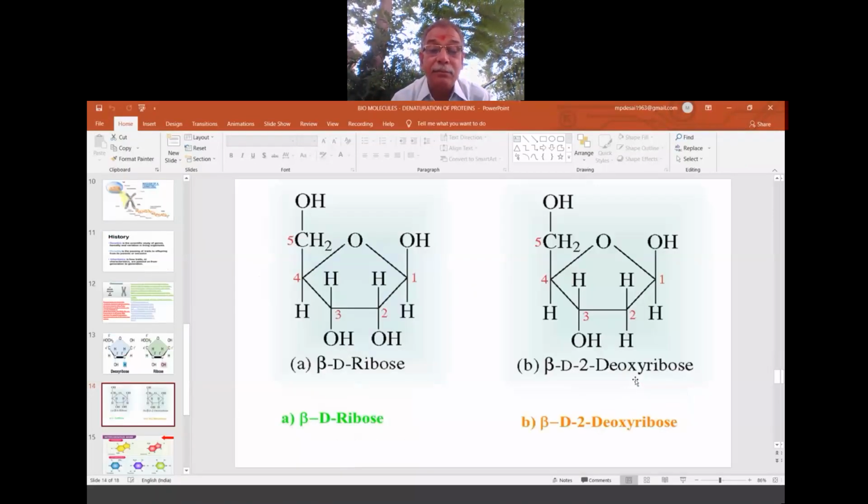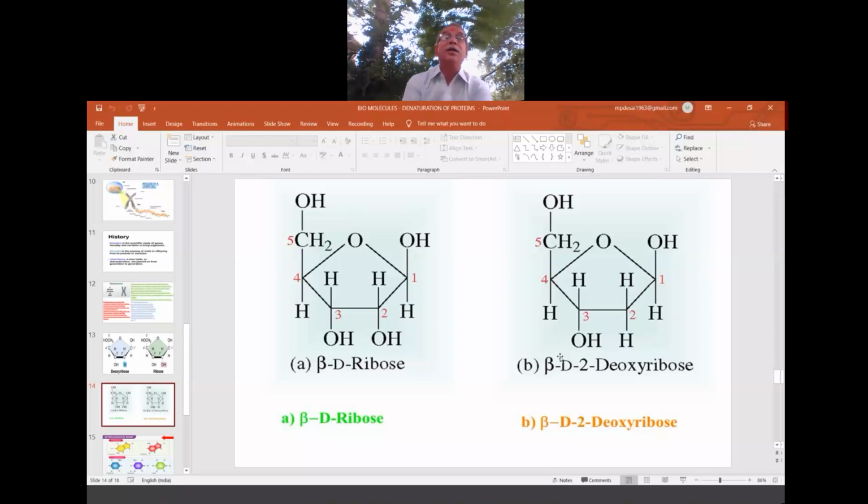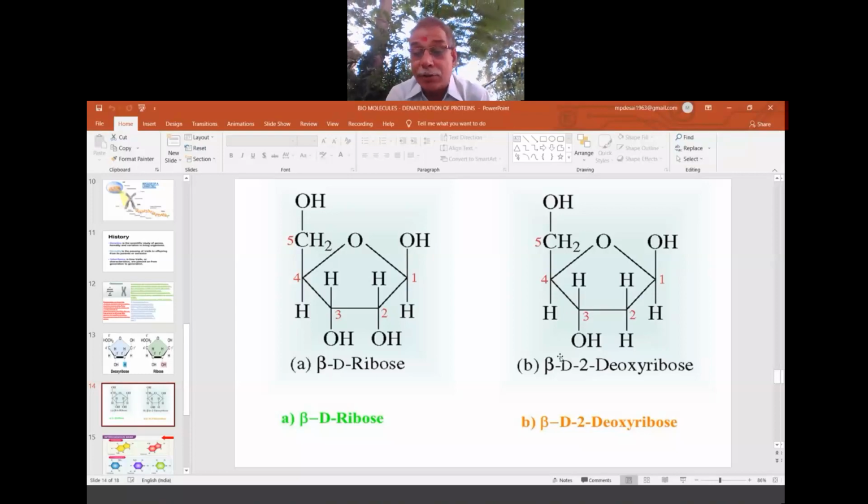Now, which ribose is it? They are beta ribose. On what ground? On the nature of the OH group. This we already studied in the carbohydrate chapter, D L, alpha, beta, all those. But here, which ribose is there in the nucleic acid? It is the beta D ribose. So if O is there, it is called beta D ribose. If O is not there, it is called beta D 2 deoxy, because on the second carbon atom this O is not here, so it is called 2 deoxy ribose.